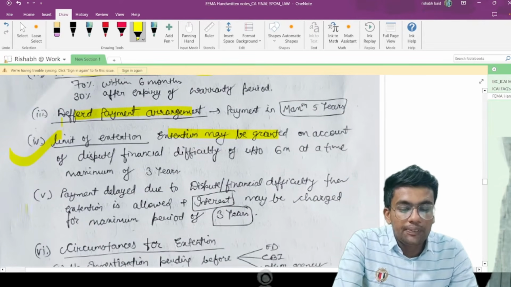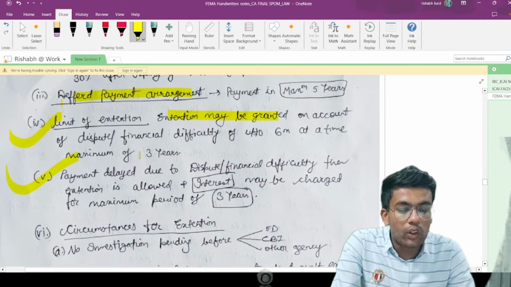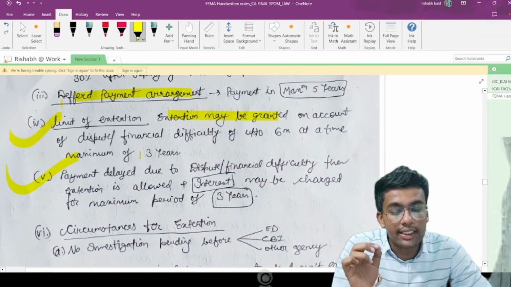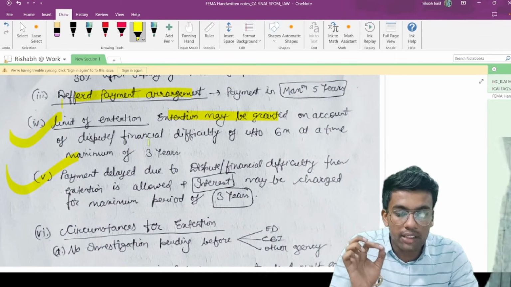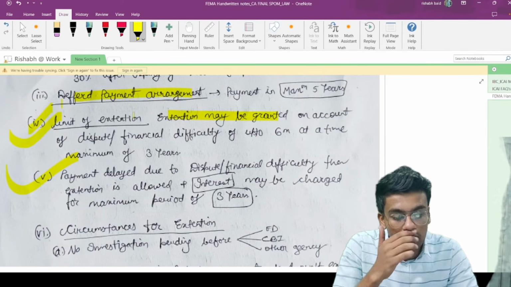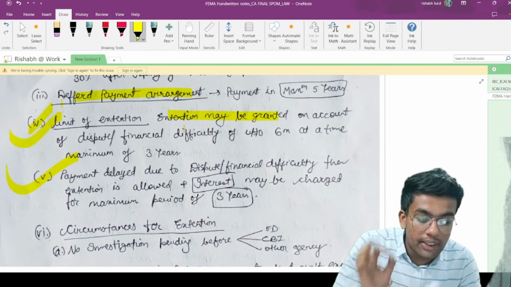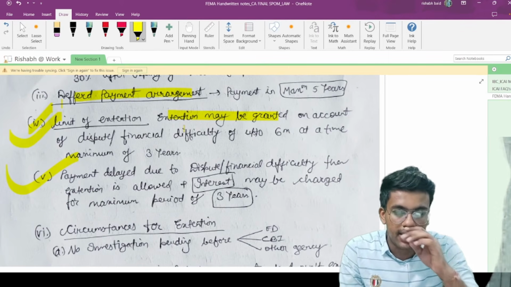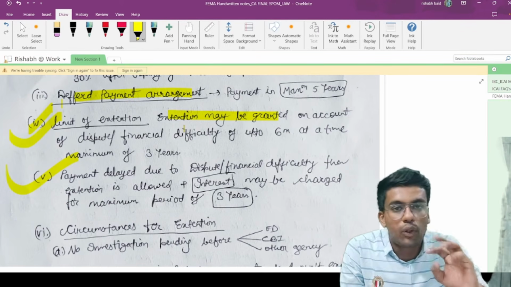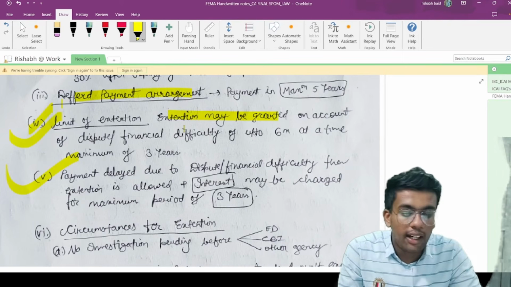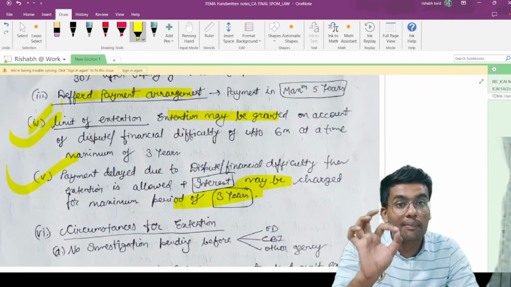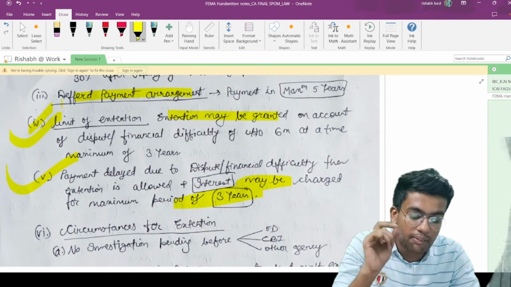All right. Now, payment delayed due to dispute or financial difficulty, then extension is allowed. Extension is allowed as we saw in point number 4, and the interest may be charged for a maximum period of 3 years. The interest that you will be paying is for a maximum period of 3 years only. Again on this point also, an MCQ was asked in my examination also.